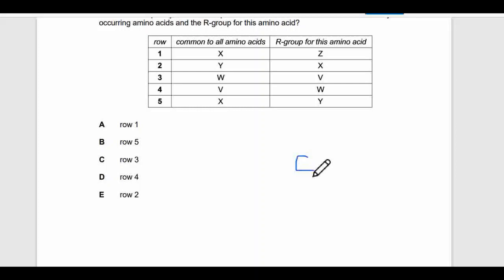For an amino acid, there is a carbon in between, right? On one side of this carbon is COOH. There is always COOH. On one side, there is an NH2 group.